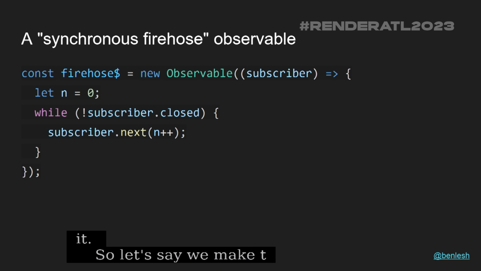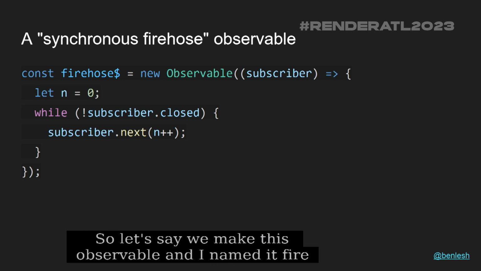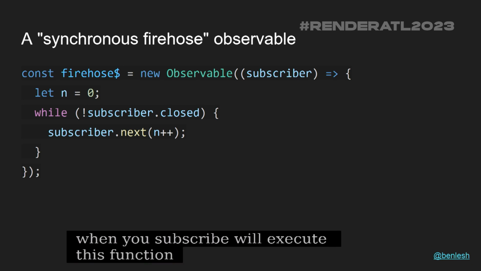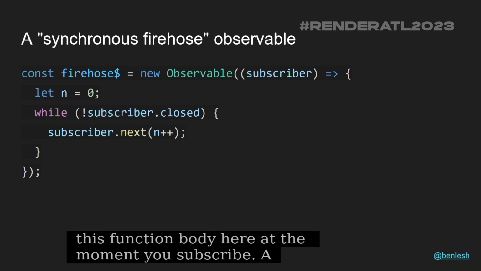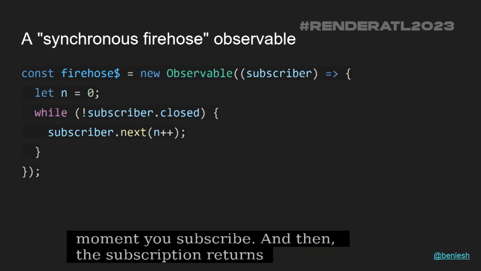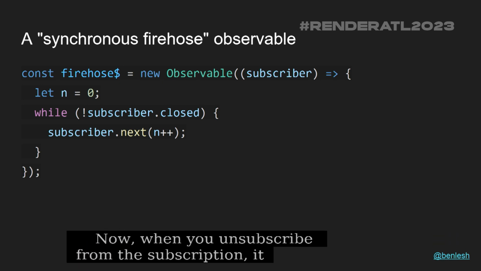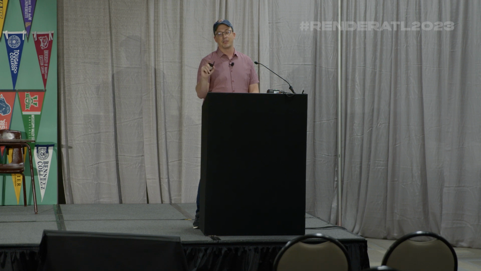But I'll explain it. So let's just say we make this observable, and I named it fire hose. Observables, as you know, when you subscribe, will execute this little function body here at the moment you subscribe, and then the subscription returns. Now, when you unsubscribe from that subscription, it flags subscriber.closed, which means this while loop, we're saying, okay, while the subscriber's not closed, just next. But this is a synchronous loop, right? This is just going to keep going.